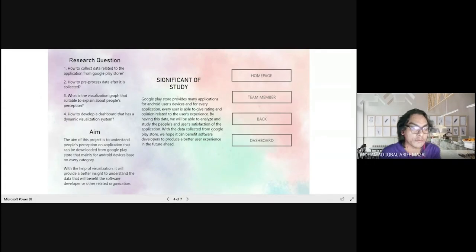So for the next part, I will be presenting to you the research question, aim and significance of the study. So the research question is how to collect data related to the applications from Google Play Store. The dataset picked for this research is based on Google Play Store data that can be found on the Kaggle website.